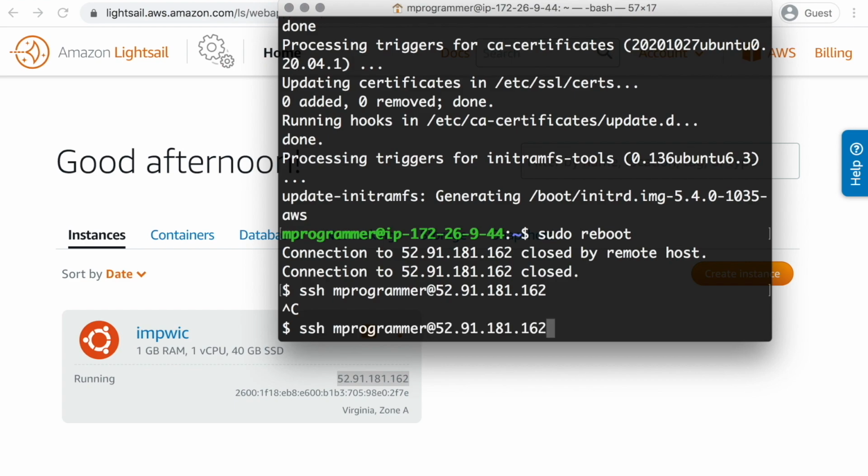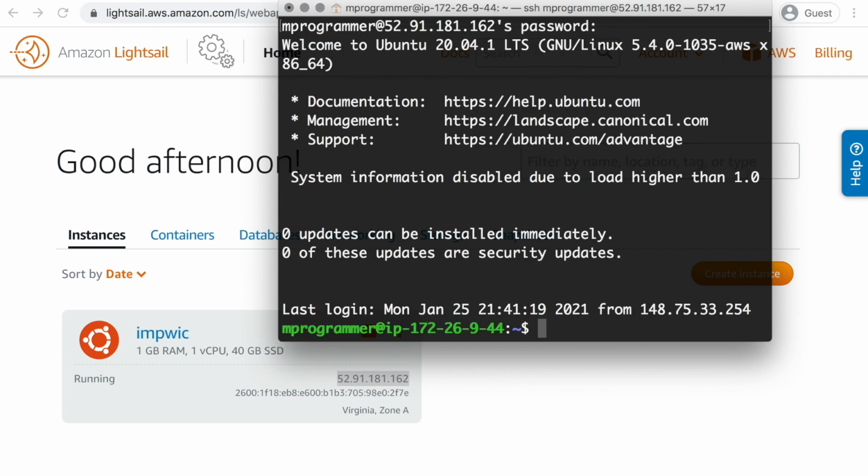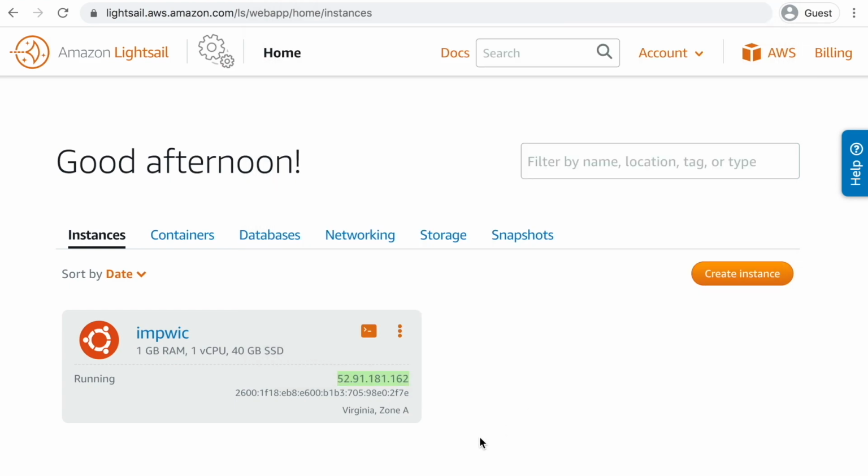So now we are successful when we receive the question, what is your password? We enter the password and we are back. Everything is ready for the next task.